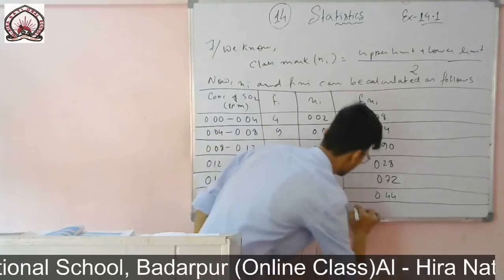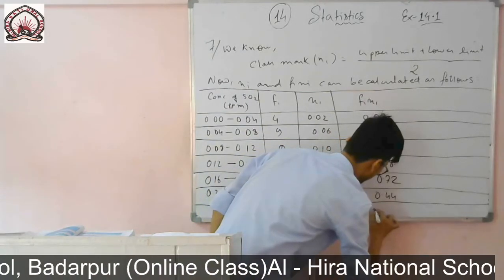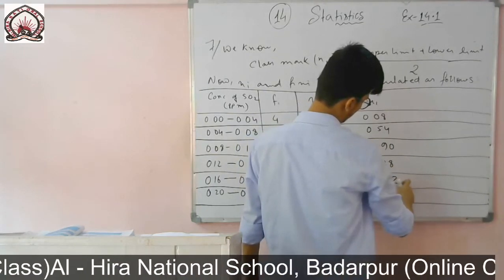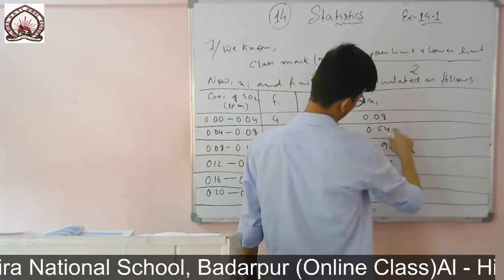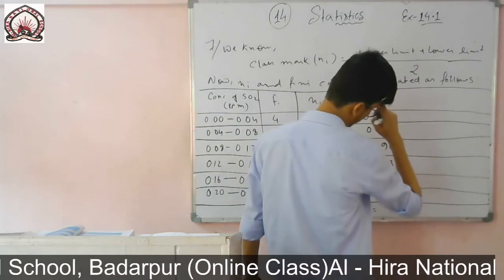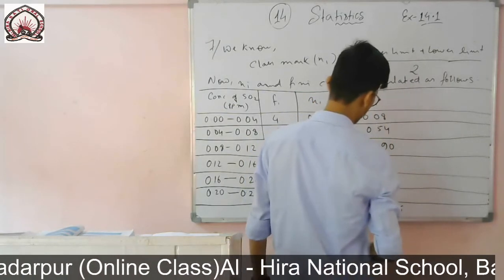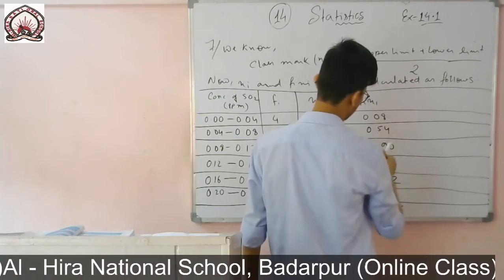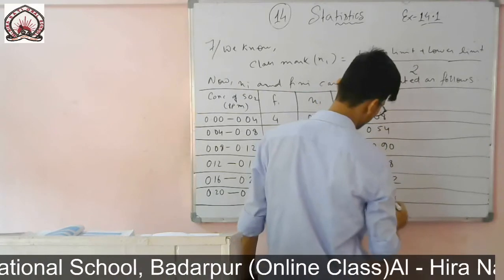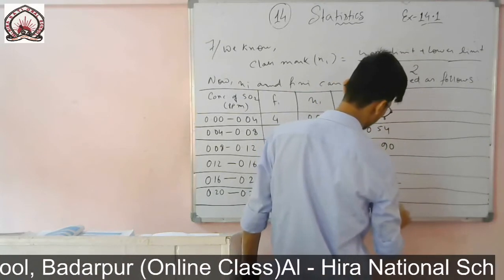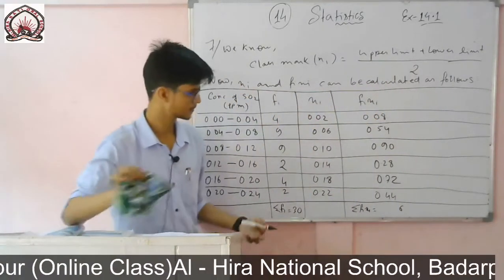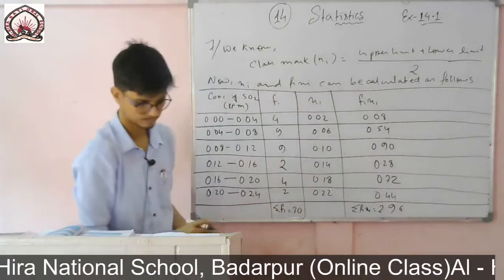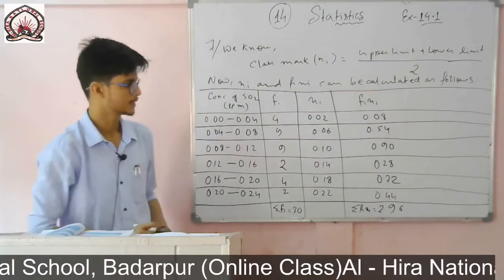And summation of fi xi, adding these up, it will be 2.96.